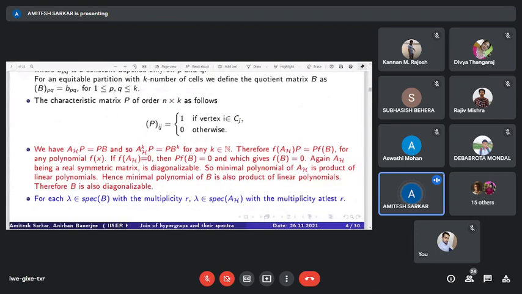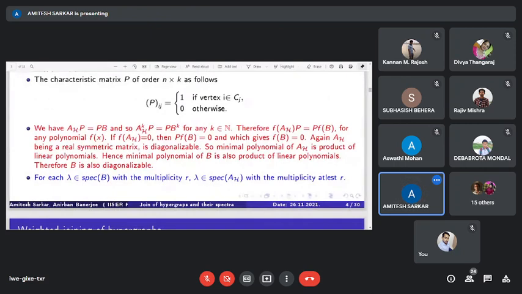Now using this quotient matrix, we can find some eigenvalues of the adjacency matrix A_H. We have A_H P equals P B, an easy calculation. So we have A^k P equals P B^k for any k belonging to N. Therefore, for any function f(x), we have f(A_H) P equals P f(B). In particular, if f(A_H) equals 0, then P f(B) equals 0, and that gives f(B) equals 0, since P is a characteristic matrix.